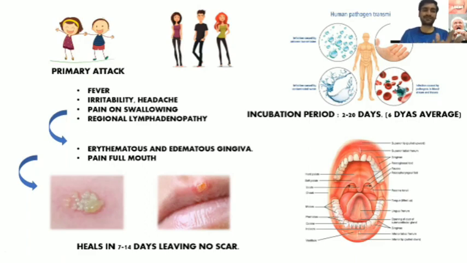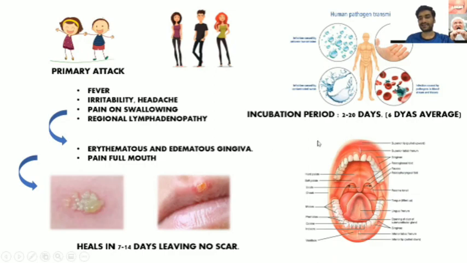So kya hua? There was a primary attack in children. If it is affecting younger adults, it will start as fever, irritability or headache, along with pain on swallowing and regional lymphadenopathy, moving on to erythematous, swollen gingiva, and lastly a painful mouth.